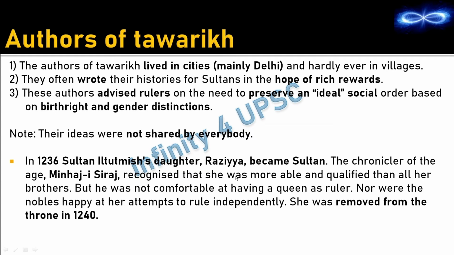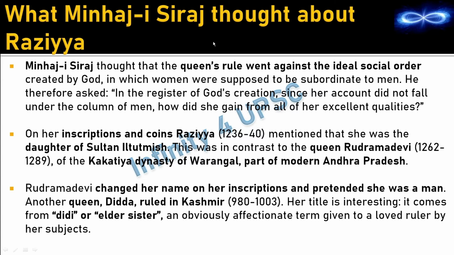But he was not comfortable at having a queen as a ruler, nor were the nobles happy at her attempts to rule independently. Ultimately, she was removed from the throne in 1240. That means she could rule only for 4 years independently. There was opposition from every side, including from Minhaj-e-Siraj, who could recognize that she was far more capable than all her brothers, but still could not accept the idea that a woman had become a ruler. He thought that a queen's rule went against the ideal social order created by God, in which women were supposed to be subordinate to men, and that is the reason he could not accept Razia Sultan as their sultan.